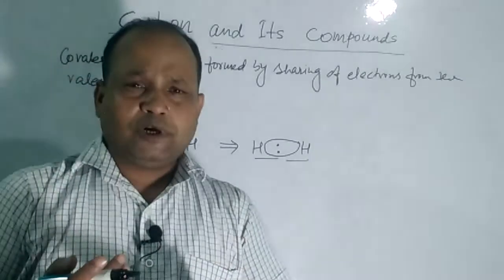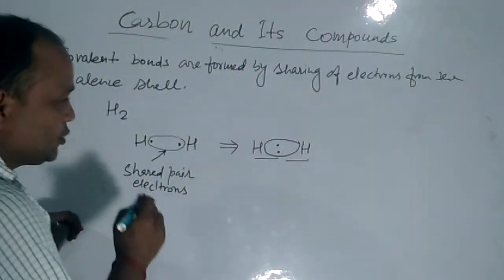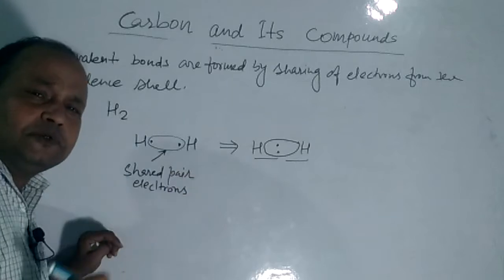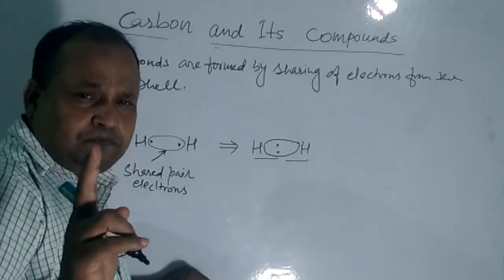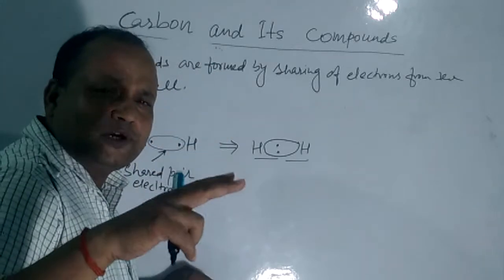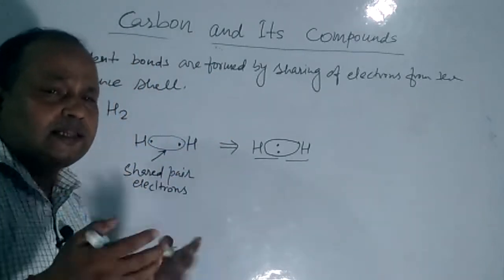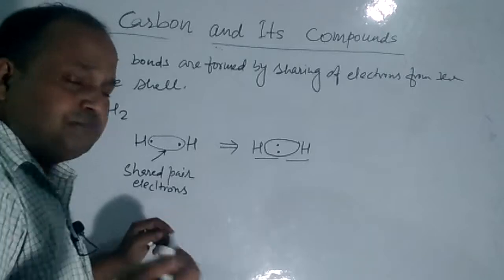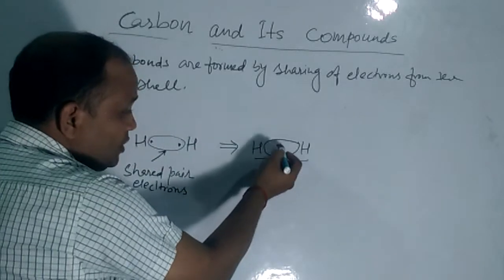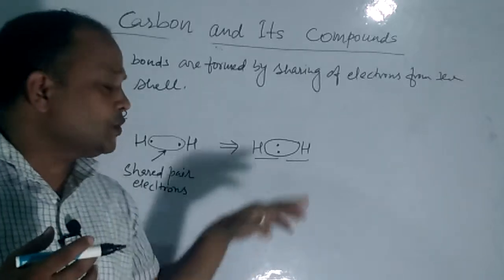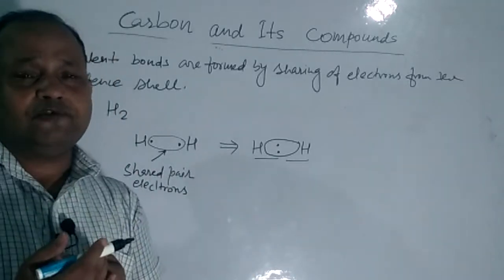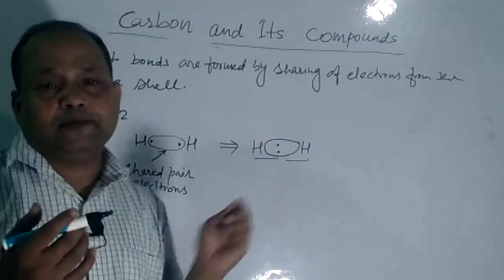You know what the nearest noble gas to hydrogen is? The nearest noble gas to hydrogen is helium. Helium has atomic number 2, so it has 2 electrons in its first shell, and that is a satisfied shell. So after having 2 electrons in its shell, hydrogen also acquires the stable configuration just like helium.